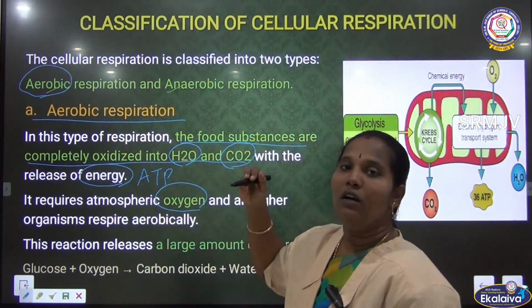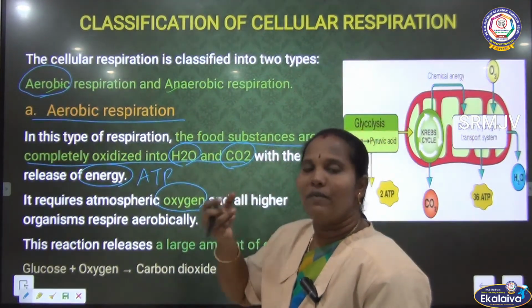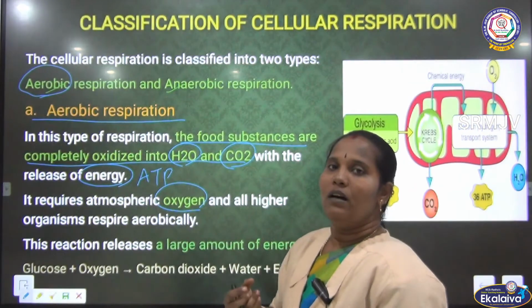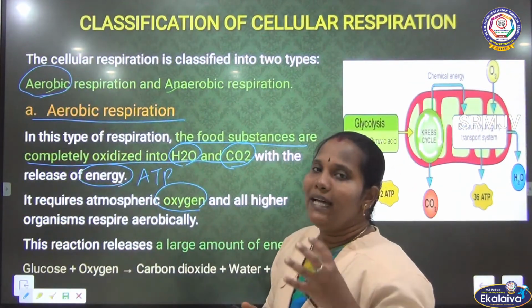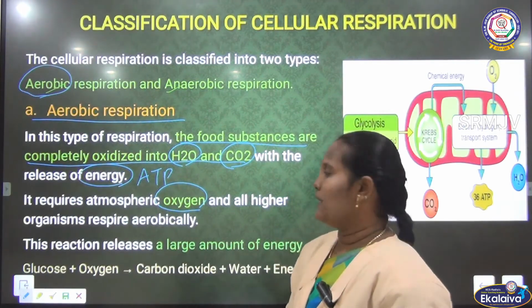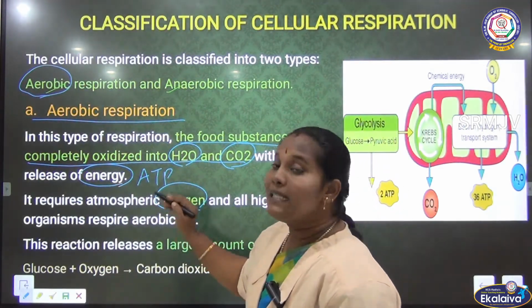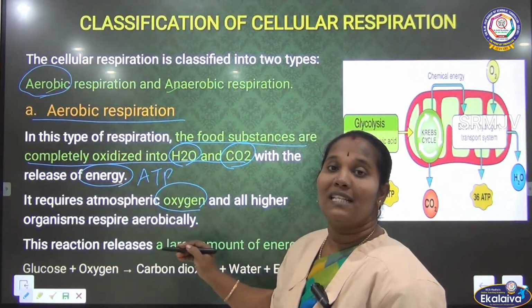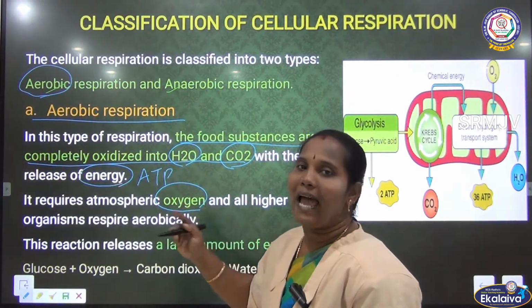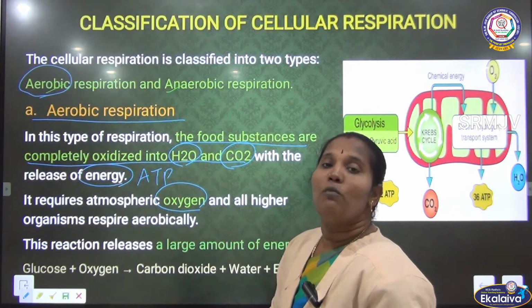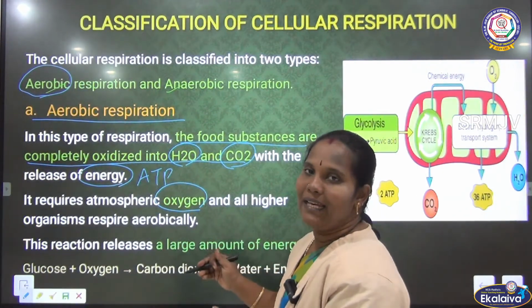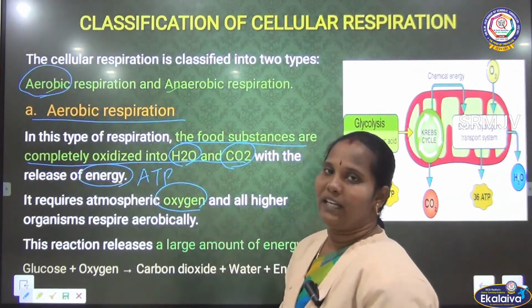We are getting oxygen from the atmosphere, not only human beings, even animals also. This aerobic respiration happens in all the higher organisms. What are higher organisms? Animals, birds, human beings.